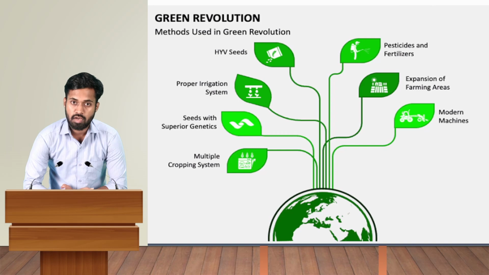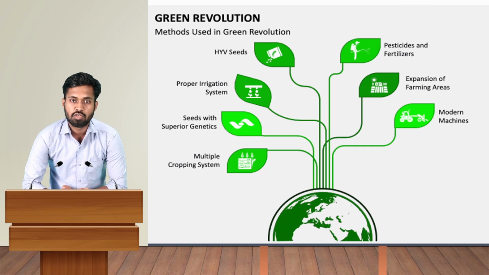As we all know, even after 75 years of independence, there is only 55% of the total agriculture area where irrigation is available. The remaining 45% of the agriculture field is still non-irrigated. So when we got independence, we had less than 20% of agricultural fields with properly irrigated land. So we focused mainly on the irrigation system because that is a necessity for agriculture.